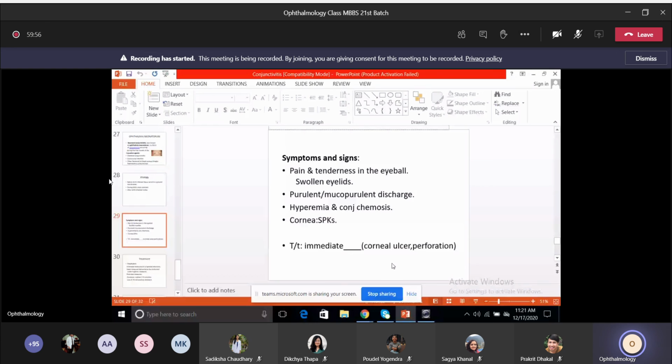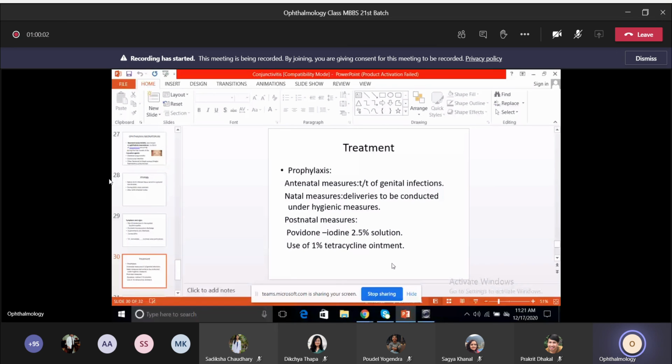Okay, so treatment. Of course, antenatal measures, various prophylaxis measures, like treatment of genital infections, and delivery should be conducted with hygienic measures. Postnatal measures, usually after the birth of the child, you clean the eyes with povidone iodine 2.5% solution.